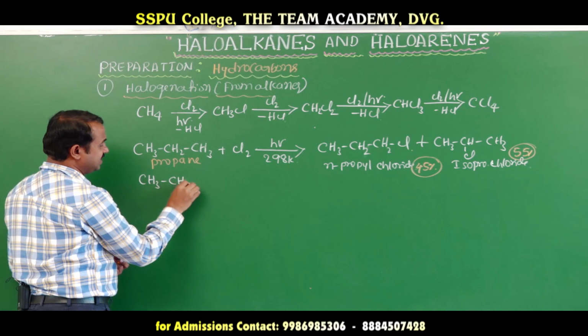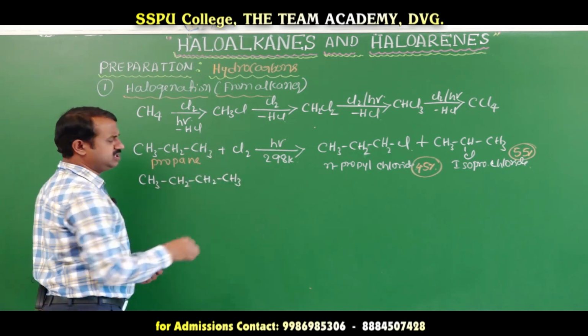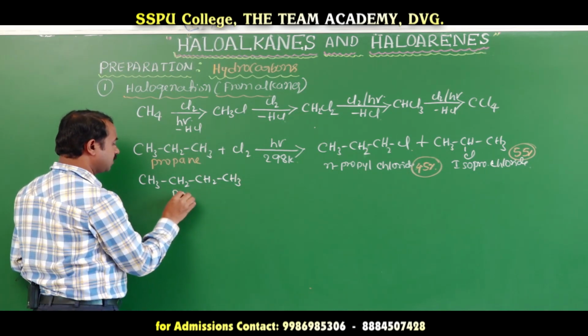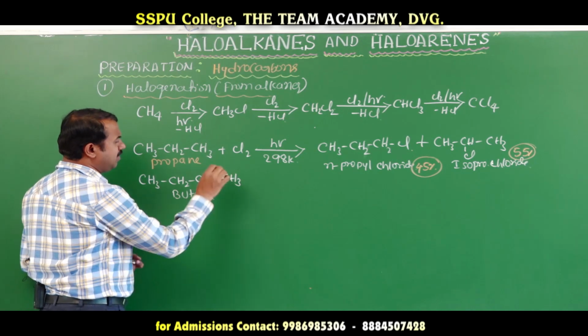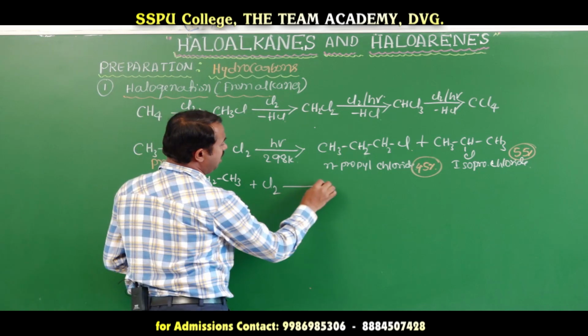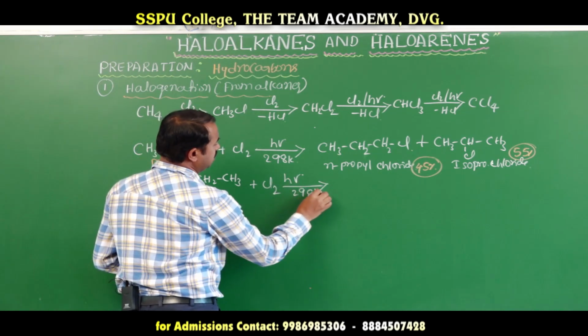CH3, CH2, CH2, CH3. What is this one? Butane, normal butane. Normal butane reacts with chlorine in presence of sunlight at 298 Kelvin.